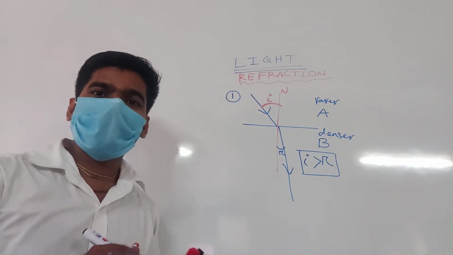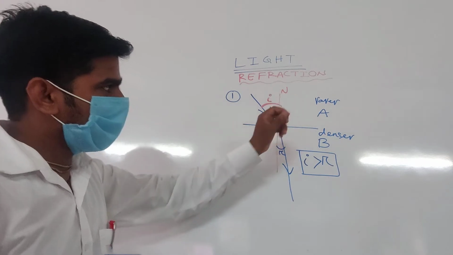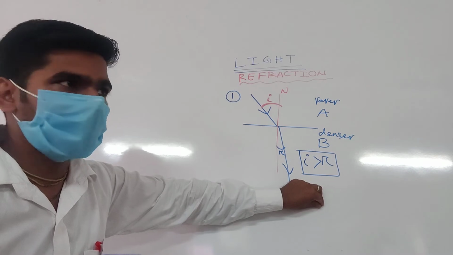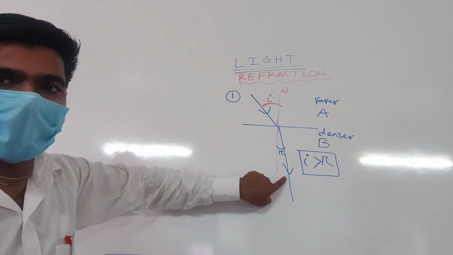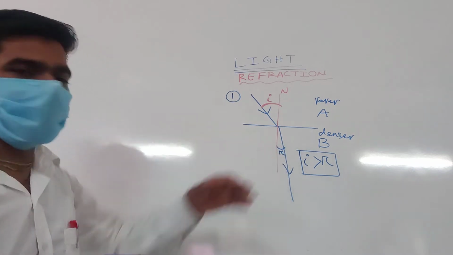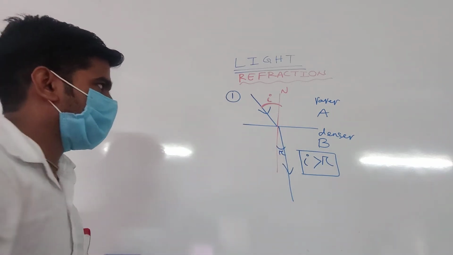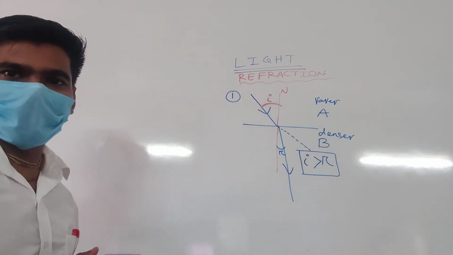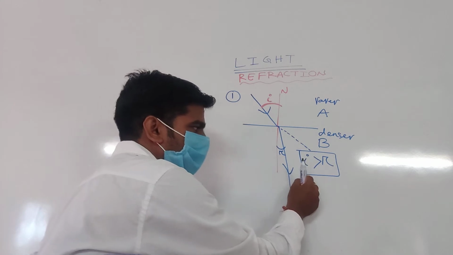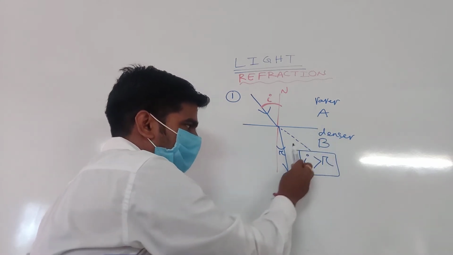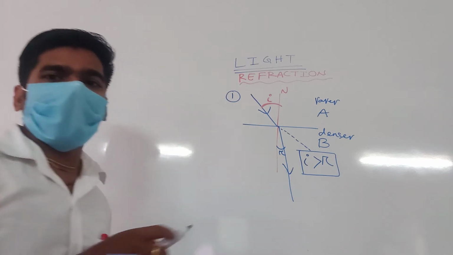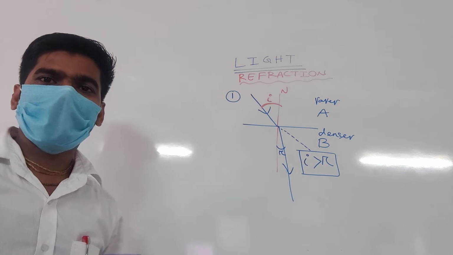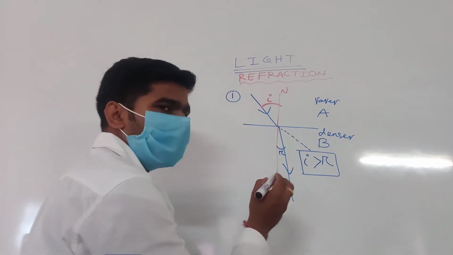Please remember, this is the most important part. When a light ray travels from a rarer medium to a denser medium, its refracted ray, this is the refracted ray, bends towards the normal. If both mediums are the same, the ray will pass straight. Yes or no? But due to the denser medium, the refracted ray bends towards the normal. Point number 1 clear or any doubt? Yes, sir.